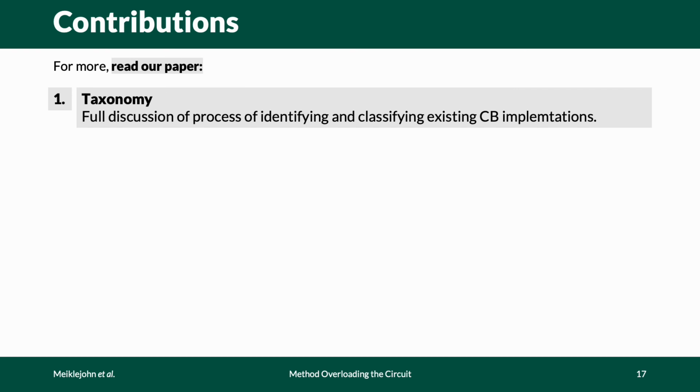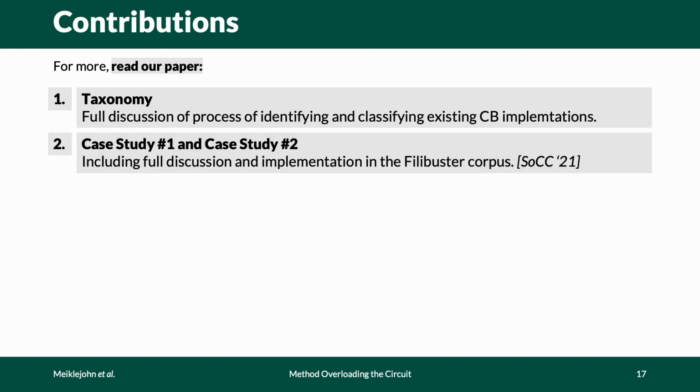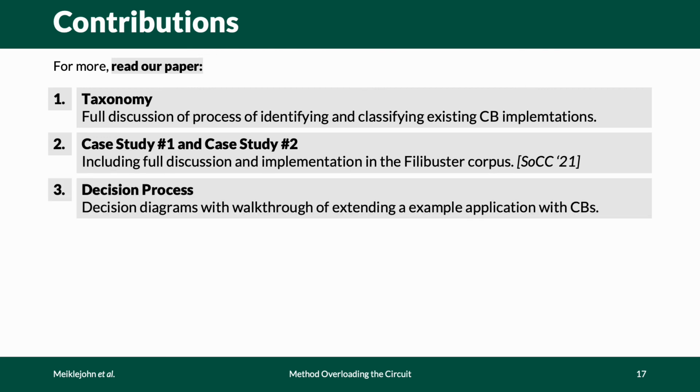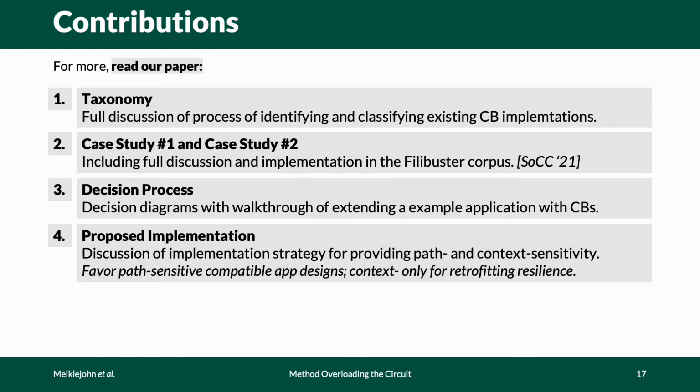In our paper, we provide the following. First, a presentation of our taxonomy and the process we use to identify and classify open source circuit breaker implementations. Second, we provide a full discussion and presentation of case study 1 and 2 with an implementation as an extension to the existing Filibuster corpus, which was published last year at SoCC. Third, decision diagrams used for proper circuit breaker selection for these 2 case studies. And finally, a discussion of our proposed implementation strategy, which builds on previous work published at SoCC for providing both path and context sensitivity. We also provide recommendations for how each can be used.